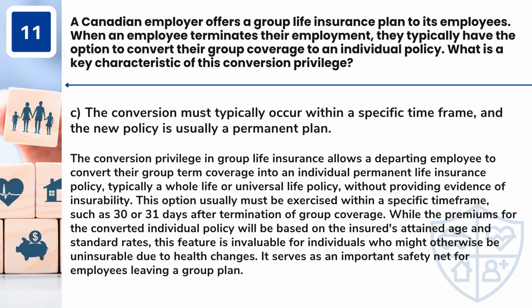Answer: C. The conversion must typically occur within a specific time frame, and the new policy is usually a permanent plan. The conversion privilege in group life insurance allows a departing employee to convert their group term coverage into an individual permanent life insurance policy, typically a whole life or universal life policy, without providing evidence of insurability. This option usually must be exercised within a specific time frame, such as 30 or 31 days after termination of